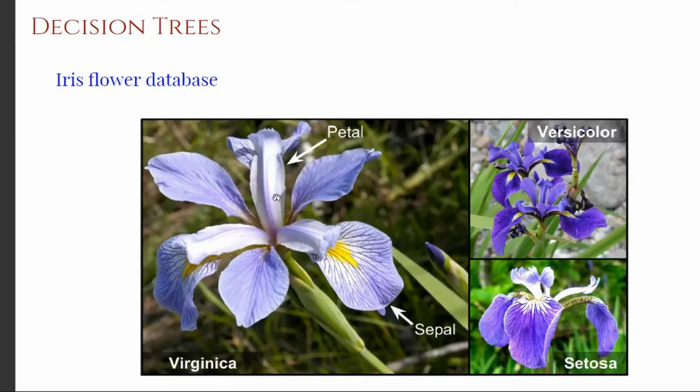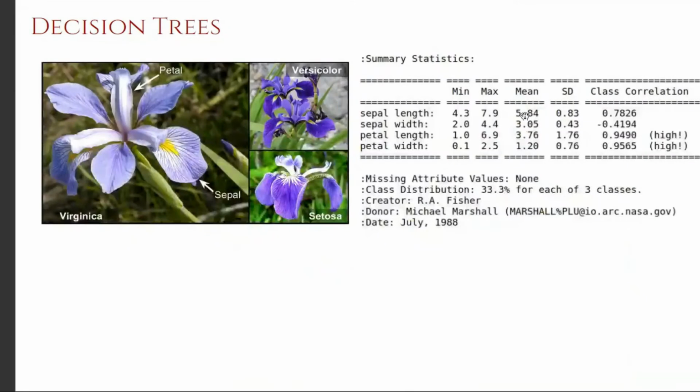So if you look at how many attributes, length and width for petal, length and width for sepal. So there are 4 attributes. You have sepal length, sepal width, petal length and petal width. So this is the brief summary about it. It's the creator, this mathematician Fisher.